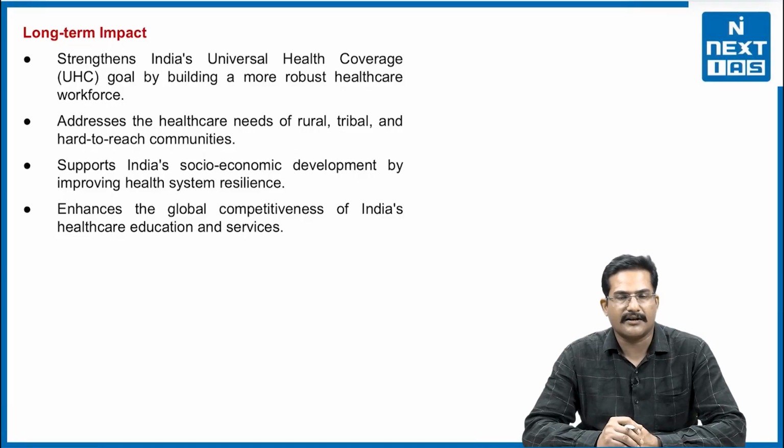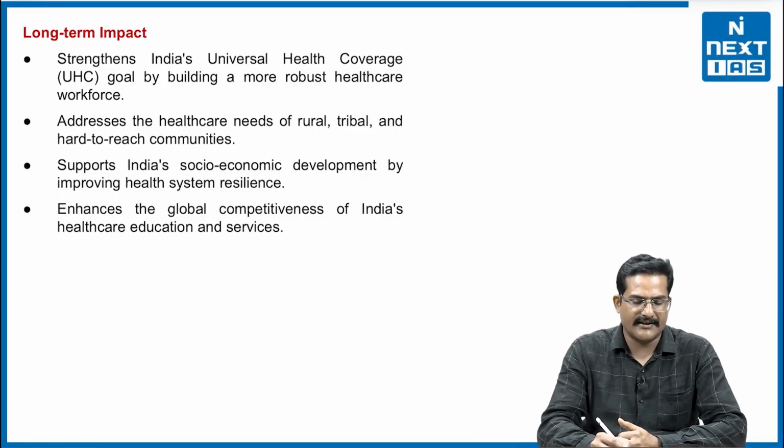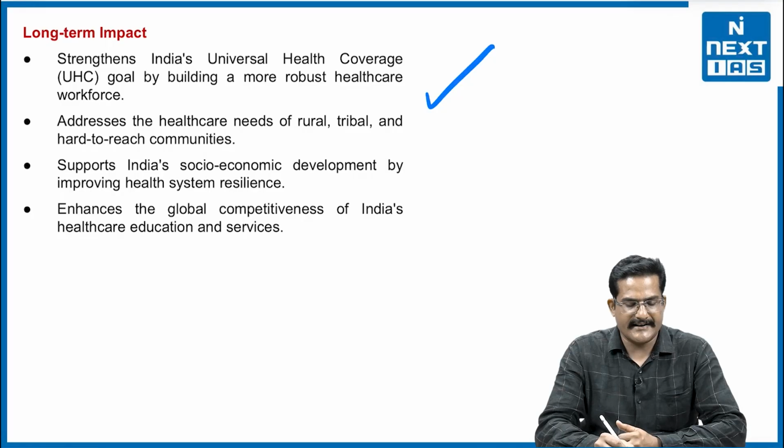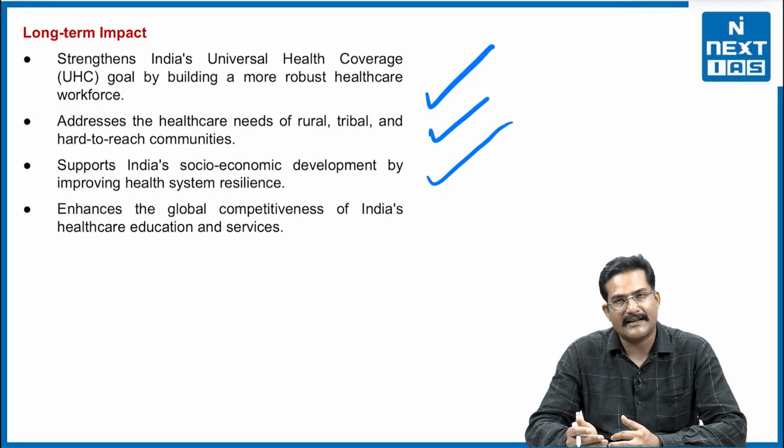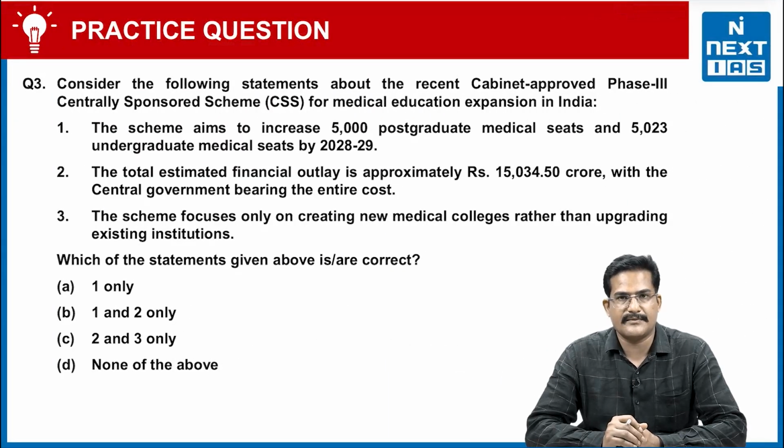Now, what is the long-term impact of all these things? It will strengthen India's universal health coverage. It will address the healthcare needs of rural, tribal and hard-to-reach communities as well as the area. It will also support India's socio-economic development parameters by improving health systems, and it will enhance India's global competitiveness in the world. These are all the aspects of the new scheme. Now, there is a question given on the screen. Based on the discussed information, let us try to solve this and give your answer in the comment box.